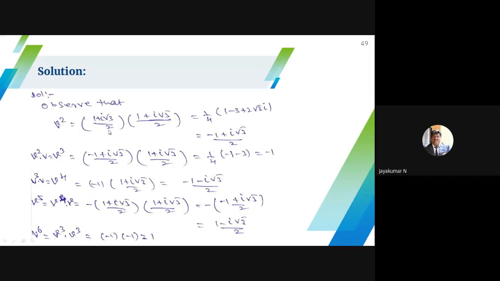So I know that v is 1 plus i root 3 by 2. I can represent this as v square, minus 1 plus i root 3 by 2. v cube is minus 1. v power 4 is minus 1 minus i root 3 by 2. v power 5 is 1 minus i root 3 by 2. v power 6 is 1. So I list out: v is 1 plus i root 3 by 2, v square is minus 1 plus i root 3 by 2, v cube is minus 1, v power 4 is minus 1 minus i root 3 by 2, v power 5 is 1 minus i root 3 by 2, v power 6 is 1. You have to find all these things, otherwise they will reduce the marks.